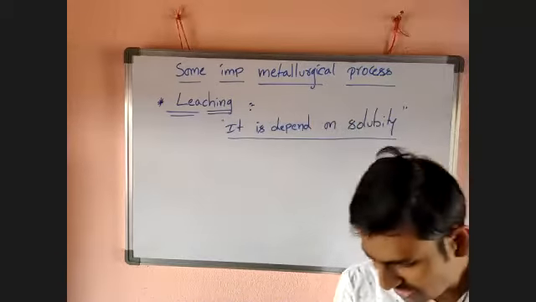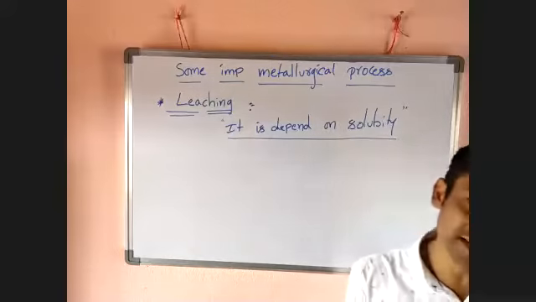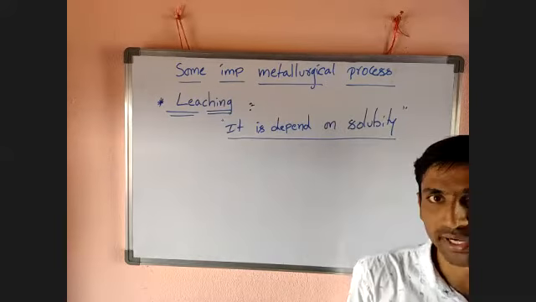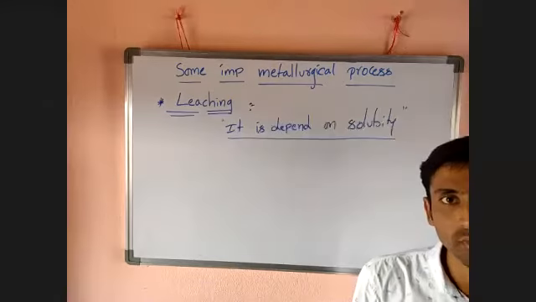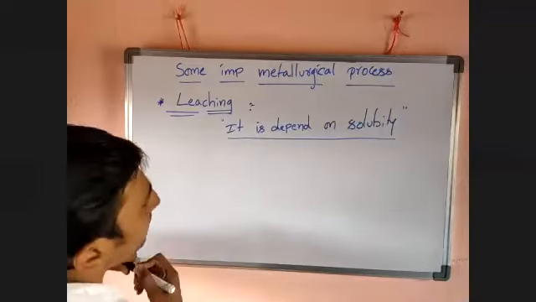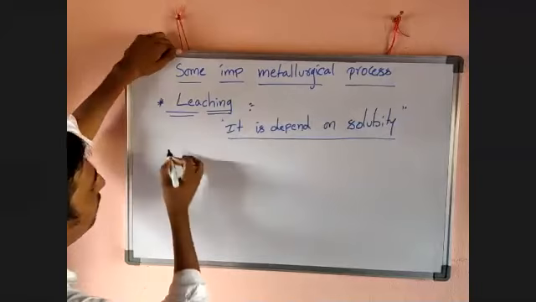If the ore is soluble in the suitable solvent, we can separate the impurity from the ore. You can separate the impurity from the ore. Okay, for example, here I want to take an aluminium mineral, aluminium ore. I want to take bauxite.